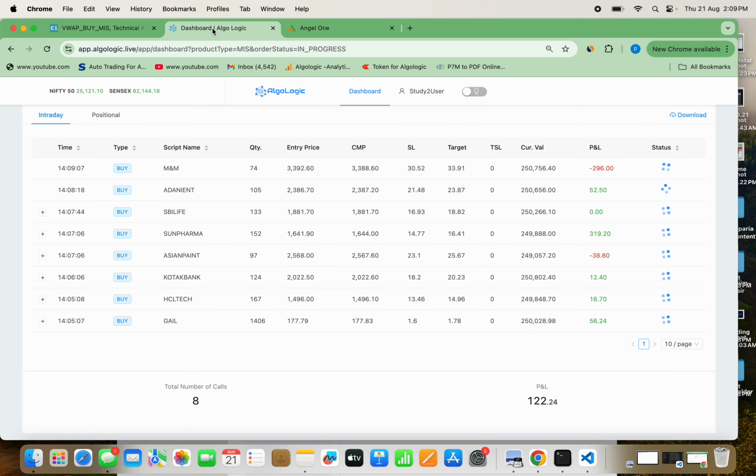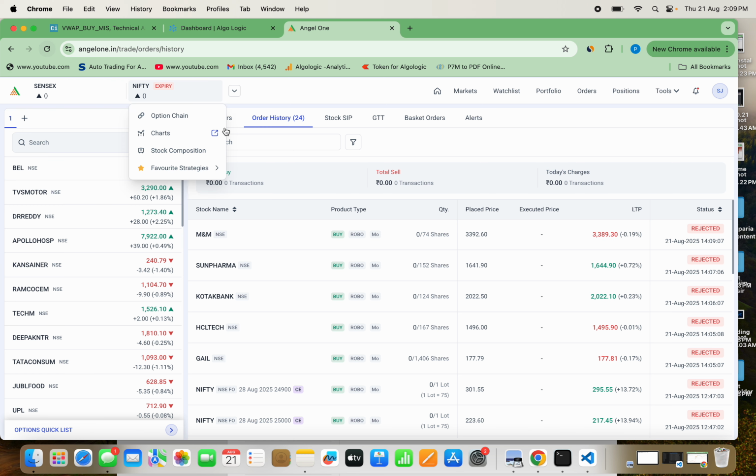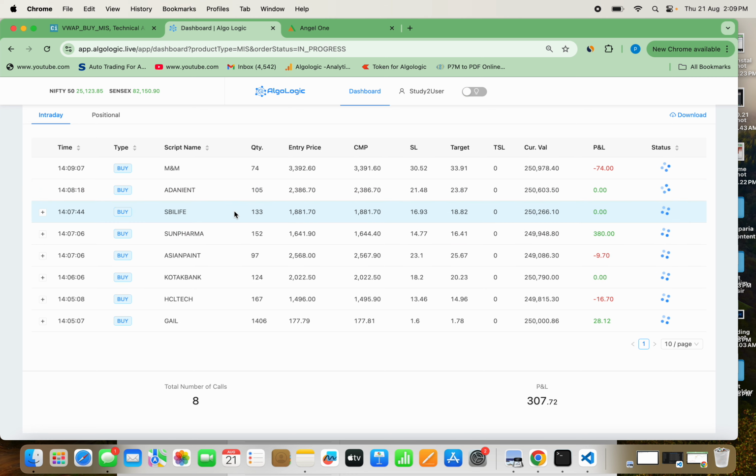M&M is the recent one that has come. Certain calls coming from Adani and SBI are not reflecting here. There could be a certain reason why it is not reflecting here, and I will tell you that also. These calls, SBI and Adani, have come to the Algologic software from the Chartink, but they have not gone into Angel One.